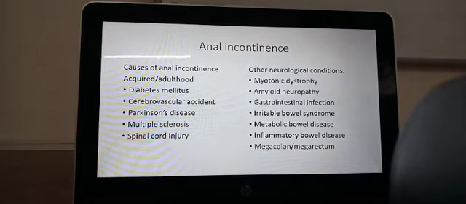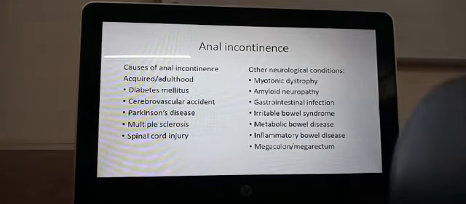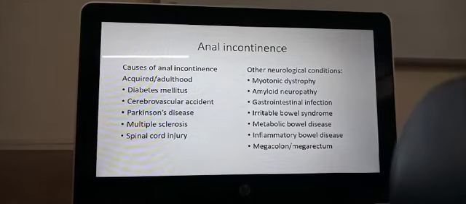Anal incontinence can occur in adulthood because of diabetes, because of a head injury, because of cerebrovascular accident, because of Parkinson's disease, when the person loses voluntary control of the muscles. It can happen because of multiple sclerosis, where nerve tissue is replaced by fibrous tissue. Spinal cord injury can cause it, or a paraplegic patient can have incontinence. Other neurological conditions: myotonic dystrophy, that is the problem of the muscles. The problem is not of the nerve but of the muscles. The muscles are not able to contract.